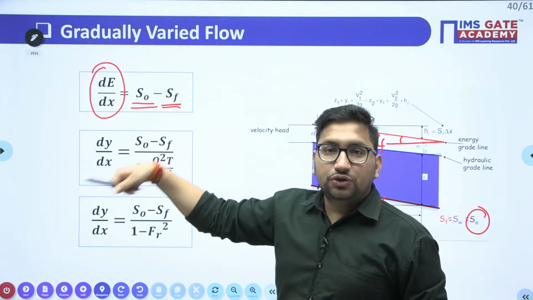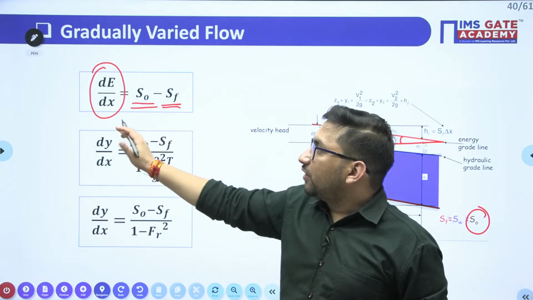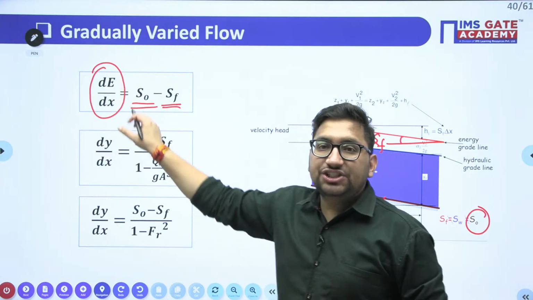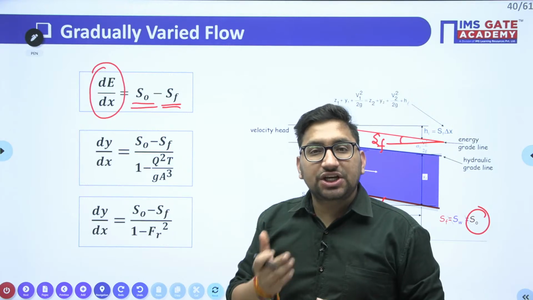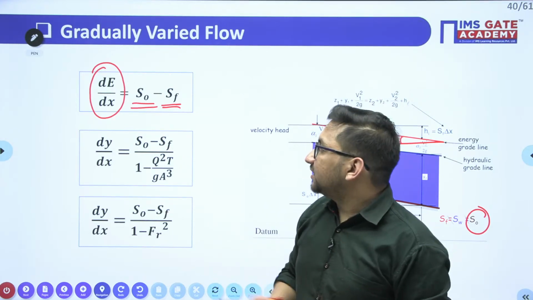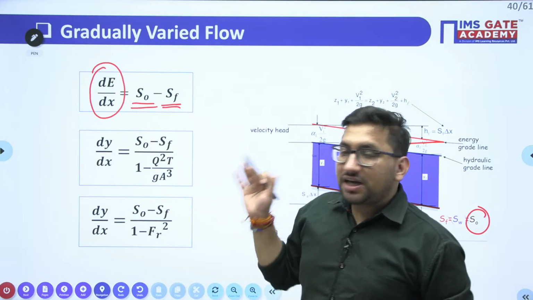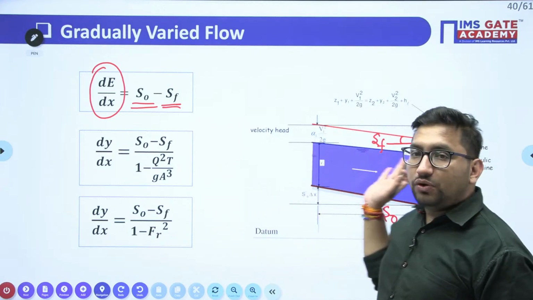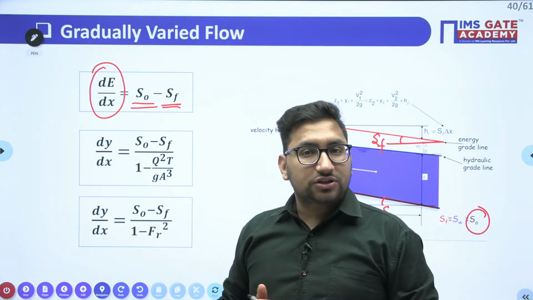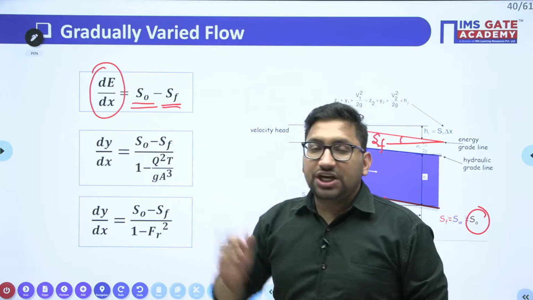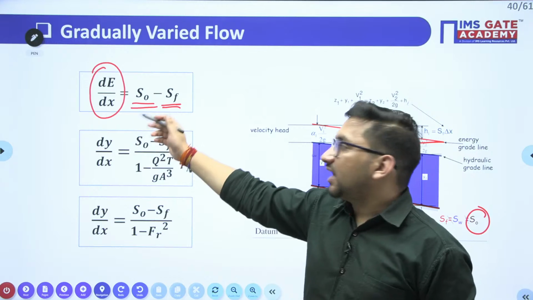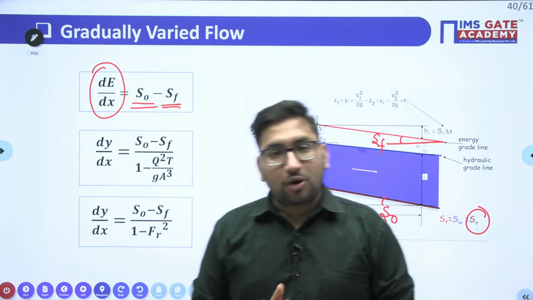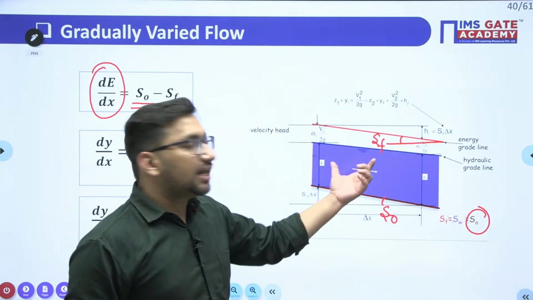In that case, you have seen that in a uniform flow, we have not considered any change in specific energy with respect to length. So in that case, it was 0. But now, as there is a variation in the flow depth, there is a variation in the flow velocity. So definitely there will be change in the specific energy with respect to x given by S naught minus SF, right? S naught is your channel bottom slope and SF is your energy line slope.